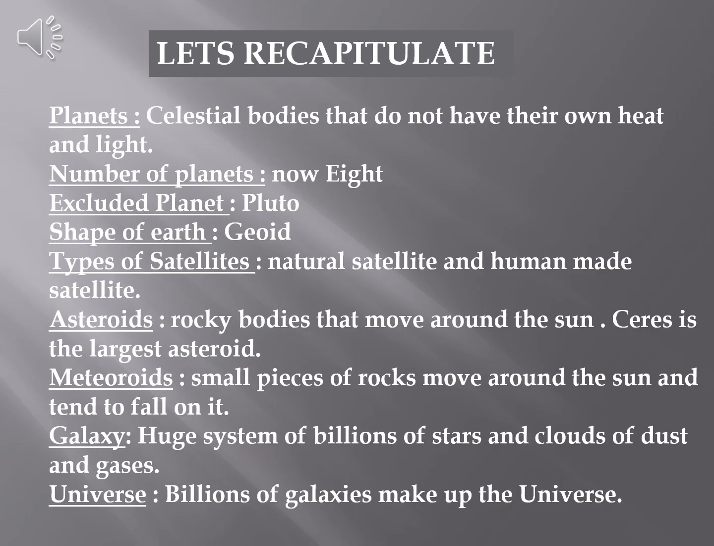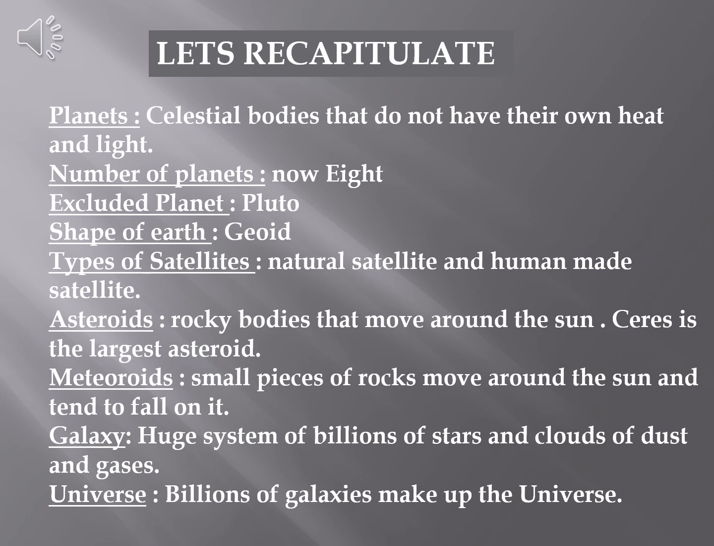Let's recapitulate everything we did. First, planets. Planets are celestial bodies that do not have their own heat and light. How many planets are there? Now we have 8 planets, and earlier we had 9 planets. Which planet was excluded? The 9th planet, Pluto, was excluded in 2006. We are living on the planet Earth. What is the shape of our planet? It is geoid, or Earth-like shape.